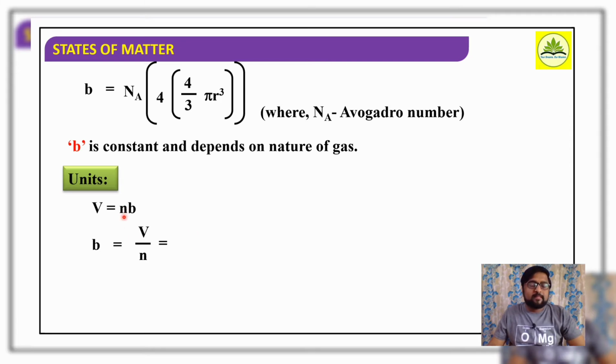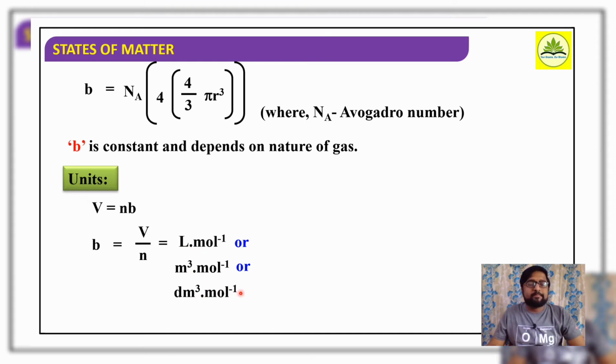And N is the number of molecules or moles. So overall the unit will be liter per mole, or meter cube per mole in the SI system, or decimeter cube per mole. Any of the units can be considered.